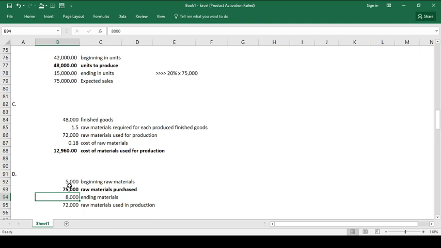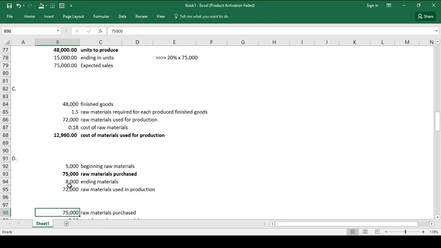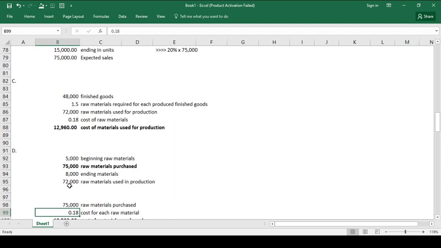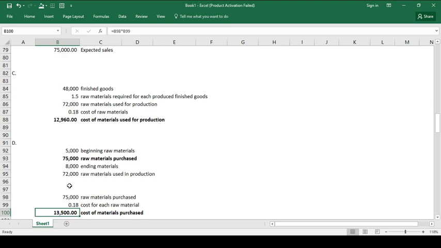However, the requirement was to compute the cost. If there were 75,000 gallons of raw materials purchased and each gallon costs 0.18 pesos, the total cost of materials purchased is 13,500.